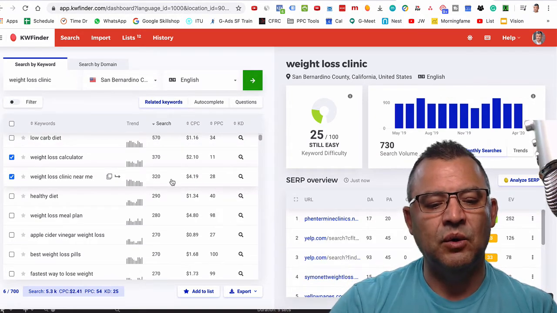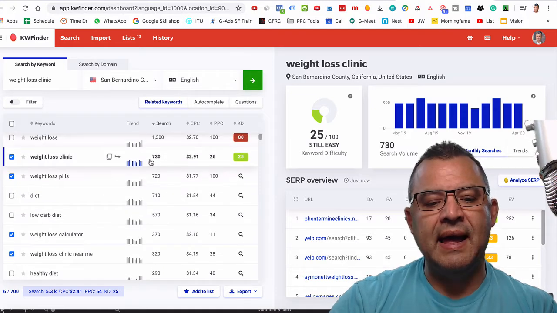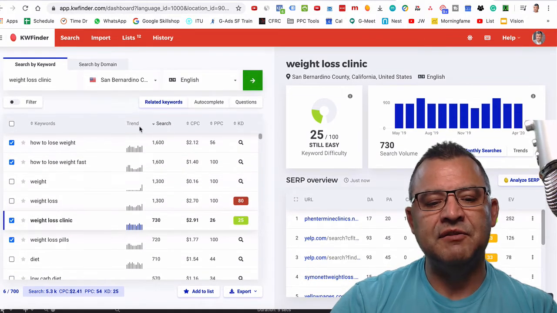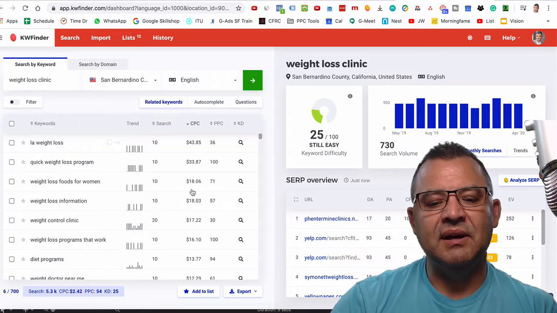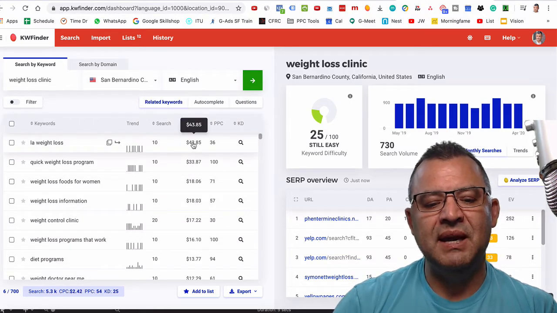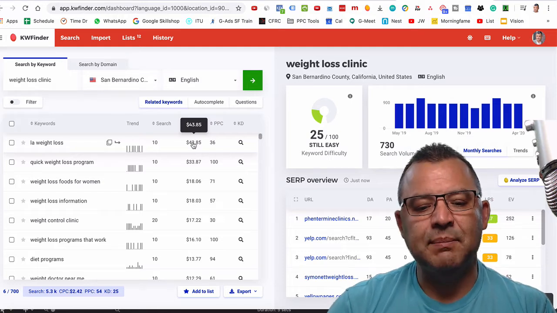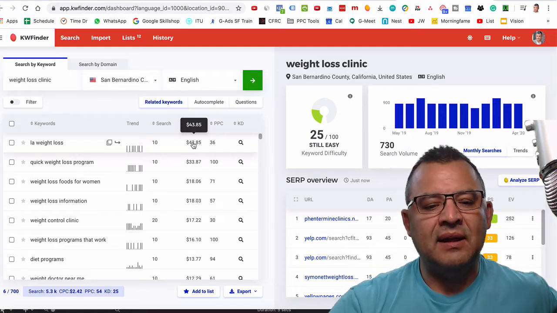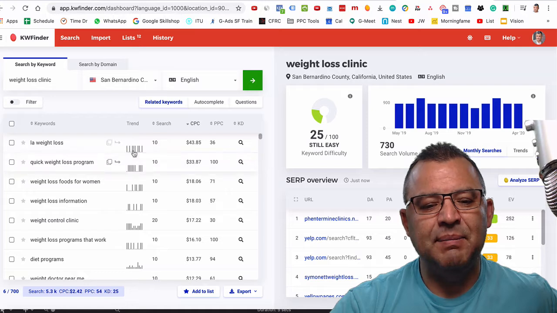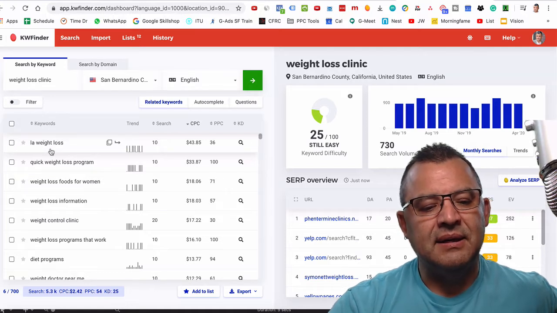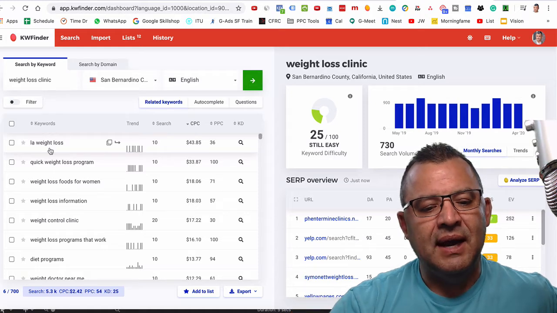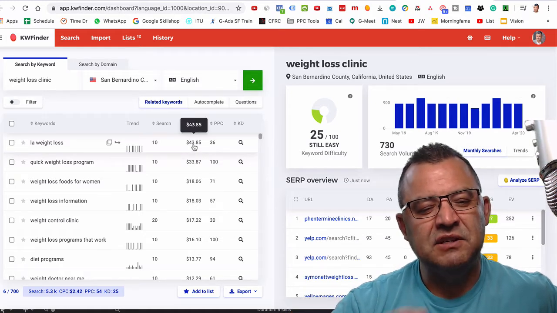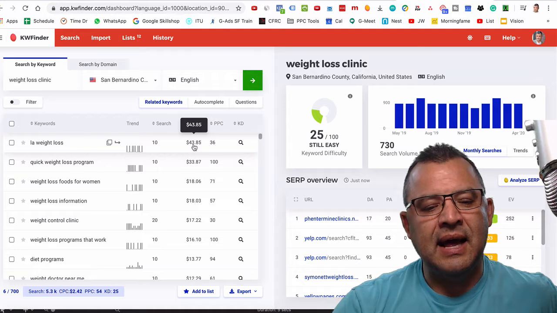This is really gold. So what I do now is I come over here after looking at the trends and the search, and I look at the CPCs. I'm looking for where the money's at. What are people competing for, and where's the opportunity there? So LA weight loss, look at this. But this is very up and down. This is probably the name of a business that they're looking for, and that has become very competitive. This is further away from me, and I don't want to be part of that. I don't want to be spending that kind of money there.